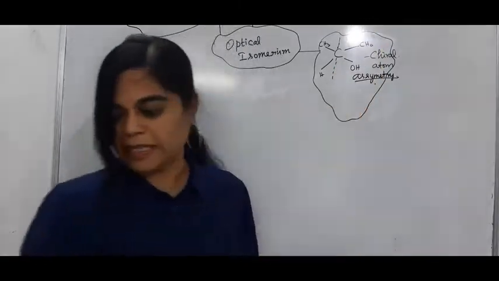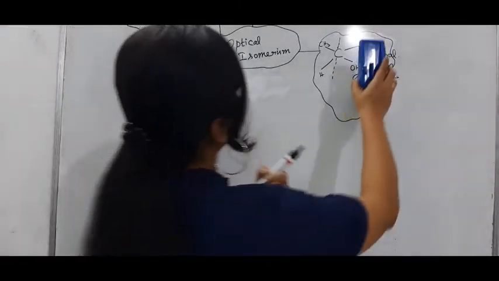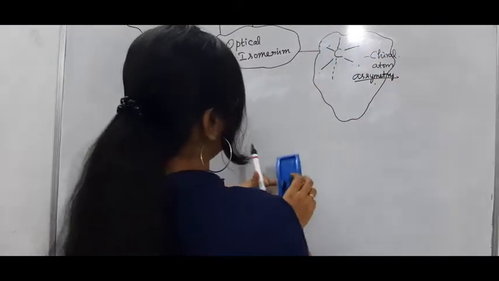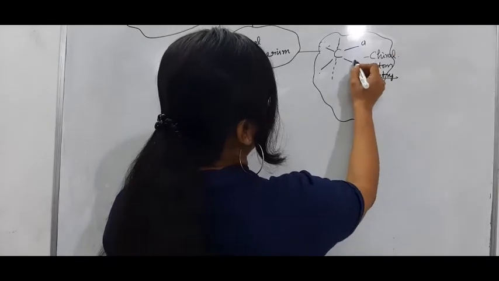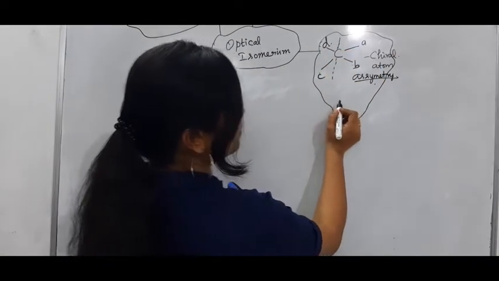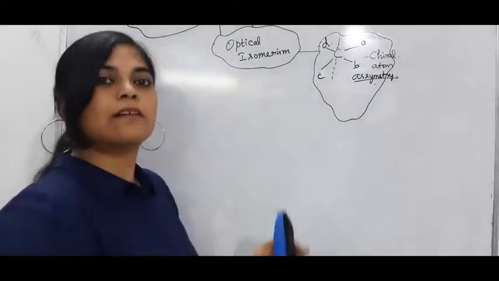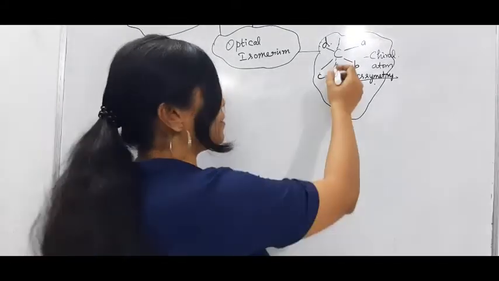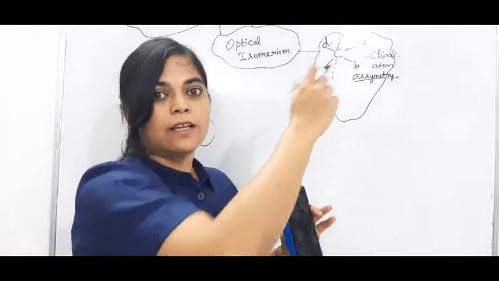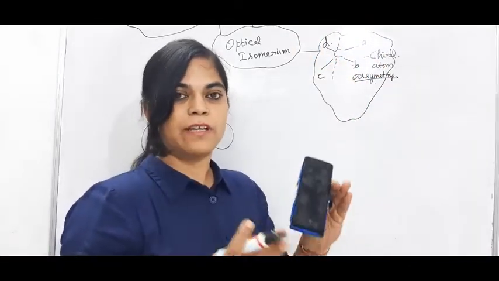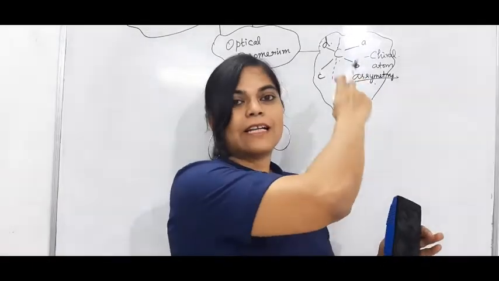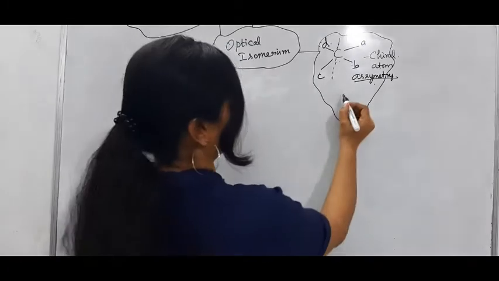Here we may see 4 different kinds of atoms, for example A, B, C, D. Suppose the central atom is surrounded by the same atoms, then the mirror image gets superimposed. Then symmetry is there, and that atom is named an achiral atom.